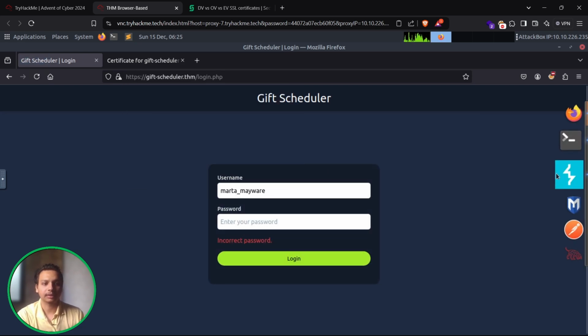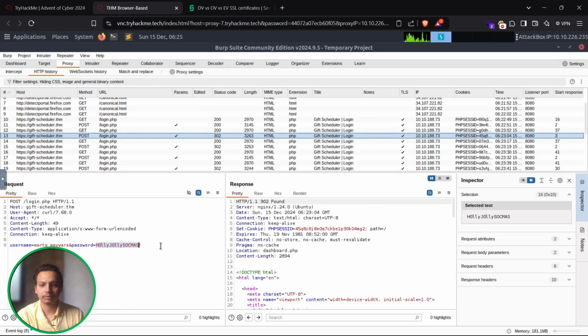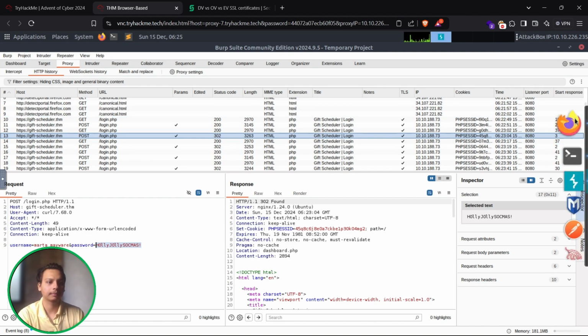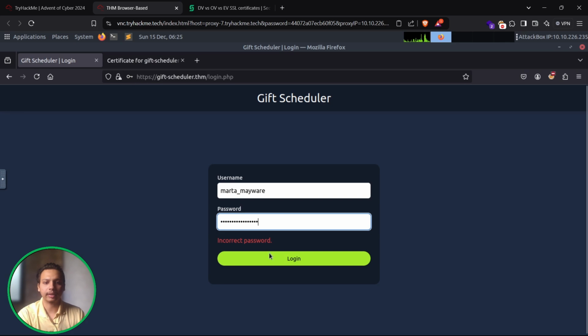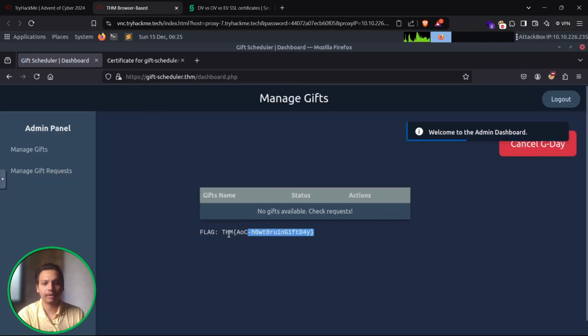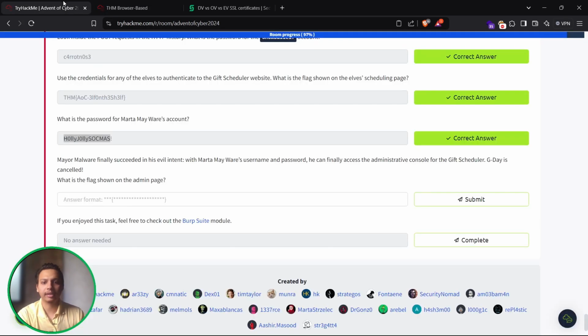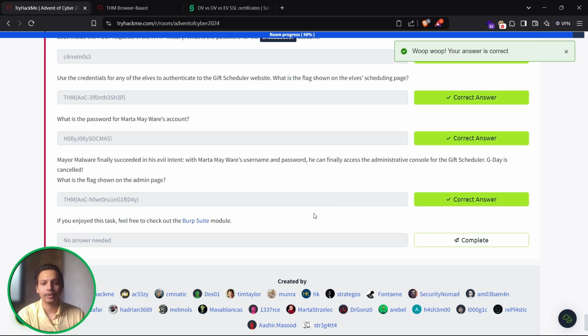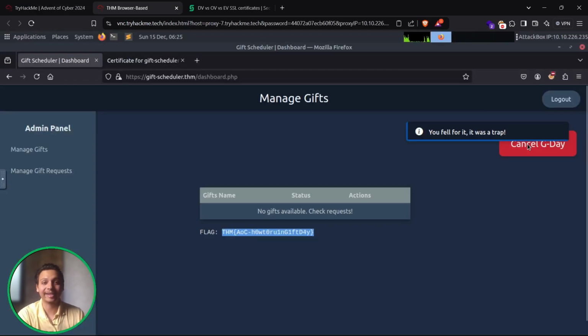Okay, I guess we hit a different one. Just copy it properly over here and hit save, not save. So over here we have got the flag, that is the flag THM, and hit submit. So yeah, we have solved it, and let's just cancel the gift.